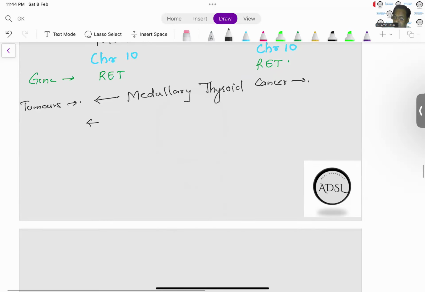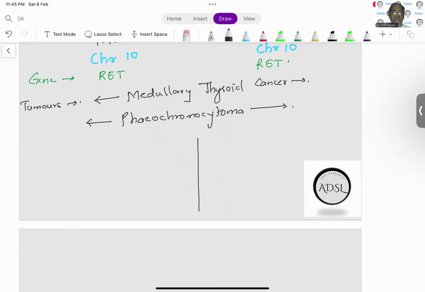Another tumor which is common in both is pheochromocytoma. What do we mean by pheochromocytoma? Pheochromocytoma is basically a tumor of the adrenal medulla. And adrenal medulla secretes catecholamines, that is epinephrine and norepinephrine, which is also called as adrenaline and noradrenaline.